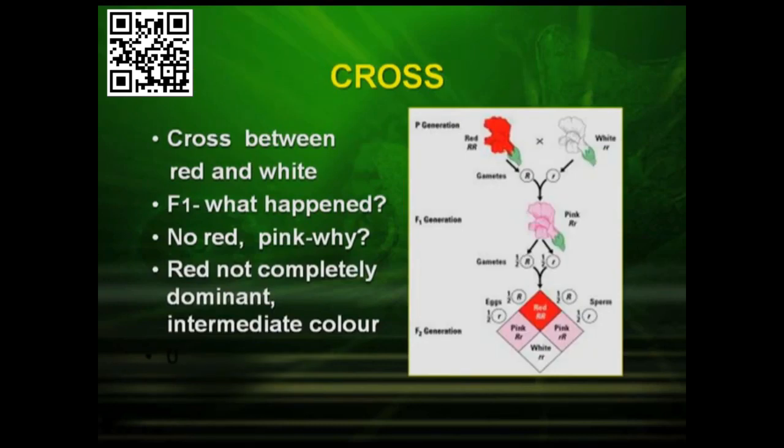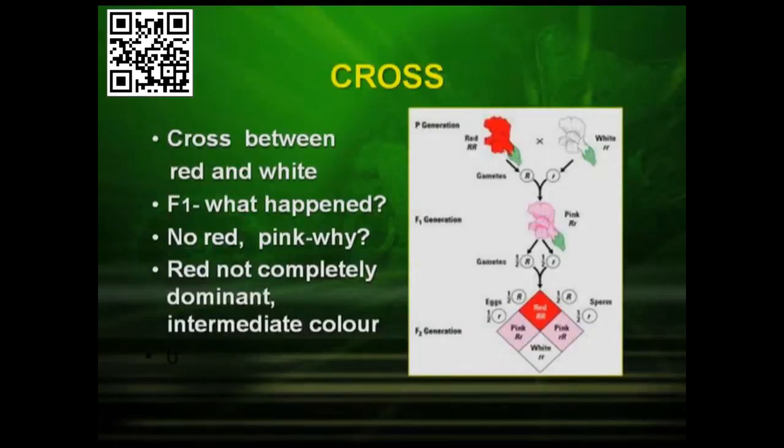When this red flower and the white flower were crossed, let us see what were the results. In the F1 generation, what happened? Oh, we got the pink flowers. Now what is the reason of having the pink flowers? According to the law of dominance, it should have been a red flower because red is dominant over white. What is the reason of having a pink color? Let us find out.